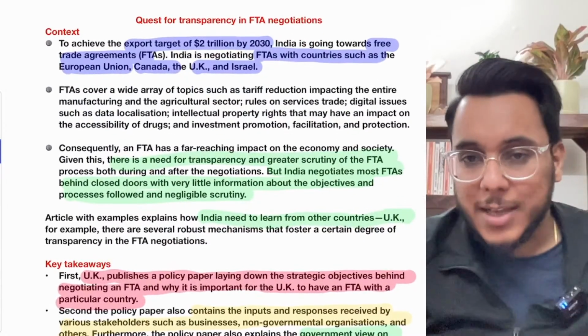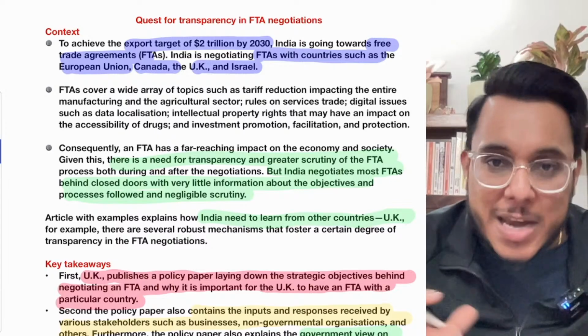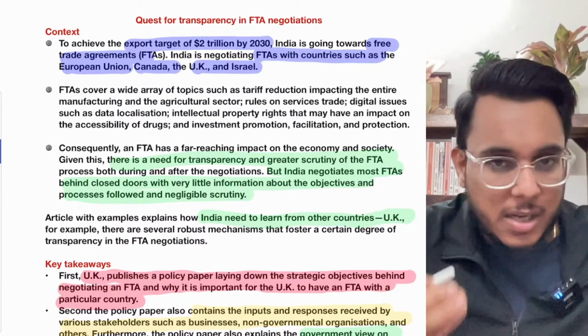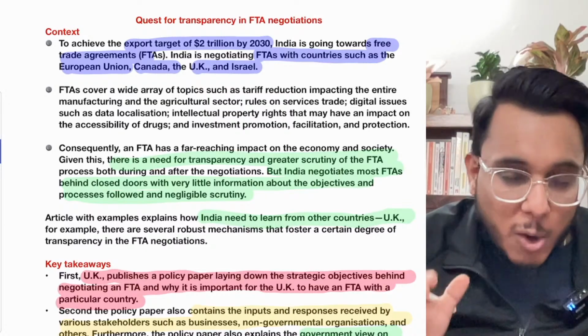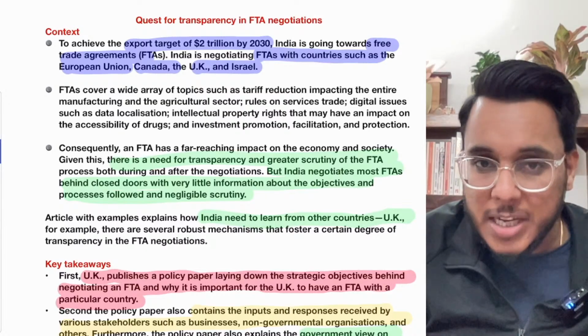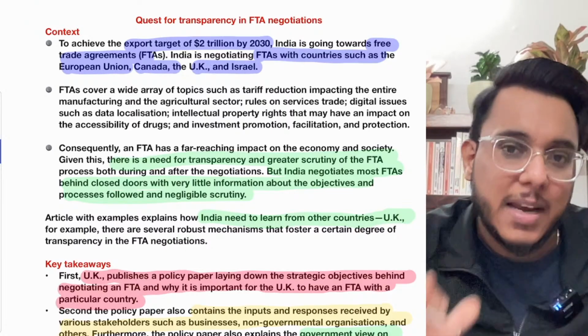Now, actually, guys, we are negotiating free trade agreements with many countries. I have just discussed so many of the free trade agreements at the G20 meet that has happened. As we are negotiating these free trade agreements, there is a scope of reform that is needed in India.